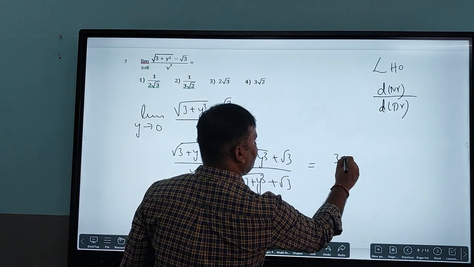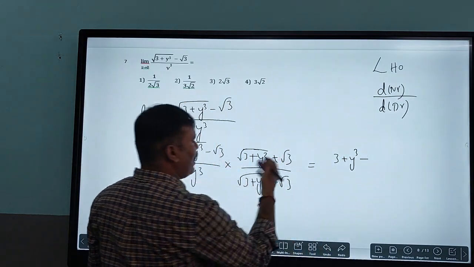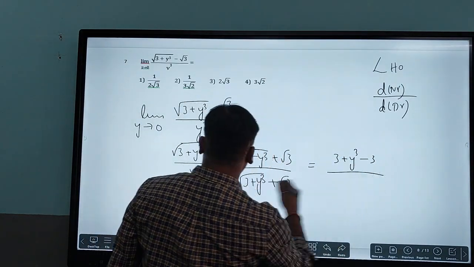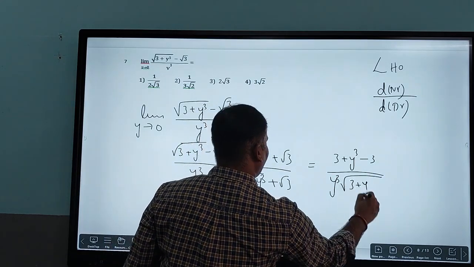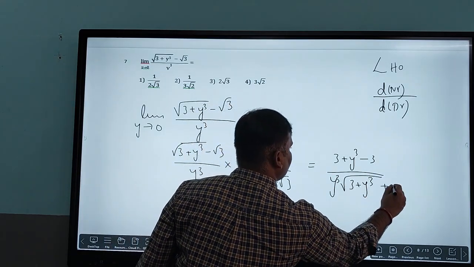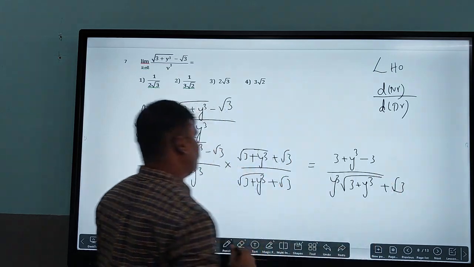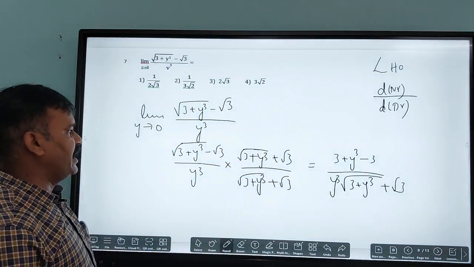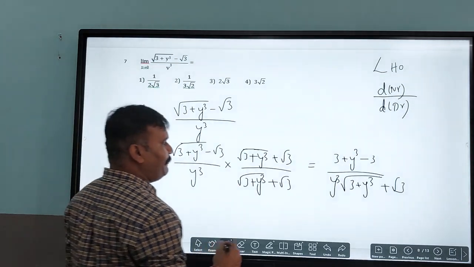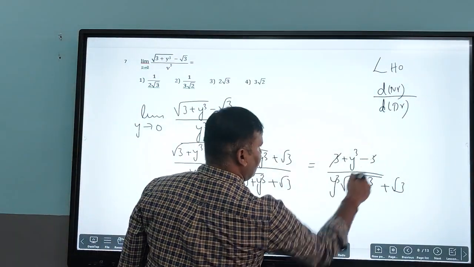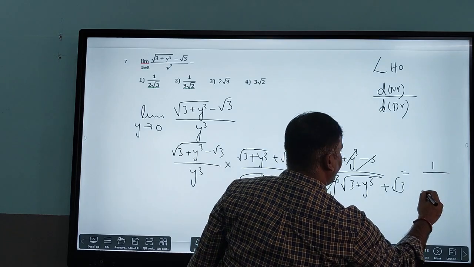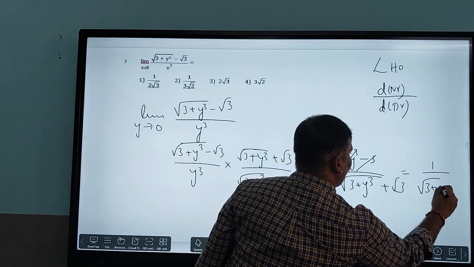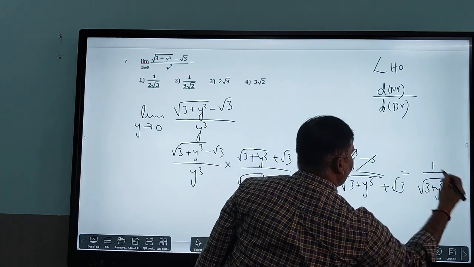Obviously we'll get a square 3 plus yq, and b square minus 3, divided by yq into root of 3 plus yq plus root 3. Now comes to the point here. So 3 gets cancelled, similarly yq gets cancelled, remaining is 1 divided by root 3 plus yq plus root 3.